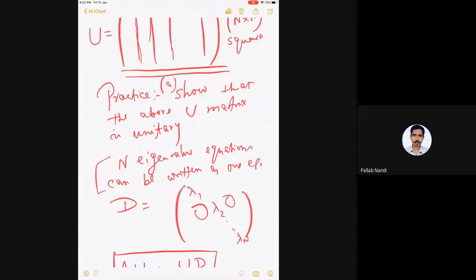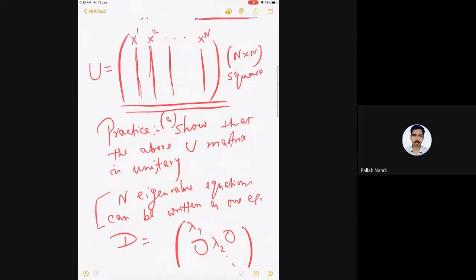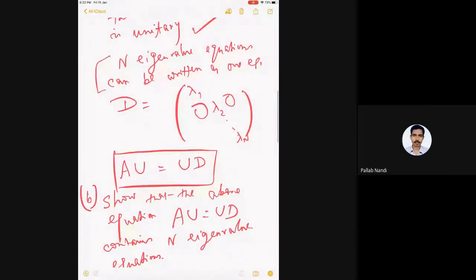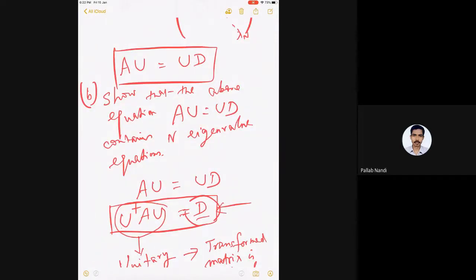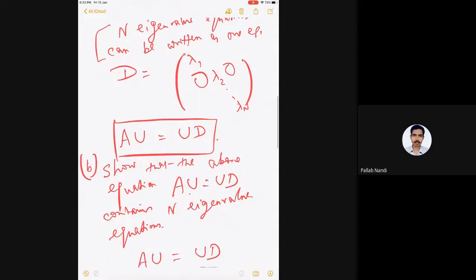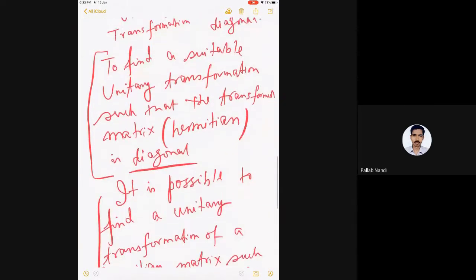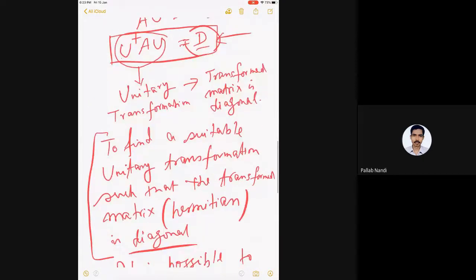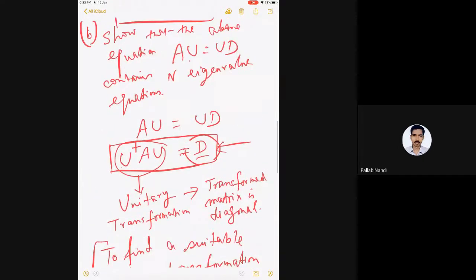So one is to show that this matrix U, which is composed of the n orthonormal eigenvectors put in columns in sequence, is a unitary matrix, and that the n eigenvalue equations can be written in this form. Or in reverse, you can show that this contains the n eigenvalue equations, where D is a diagonal matrix. Please note this down in your own handwriting. I want to see how much you are capturing. So the problem ends here.